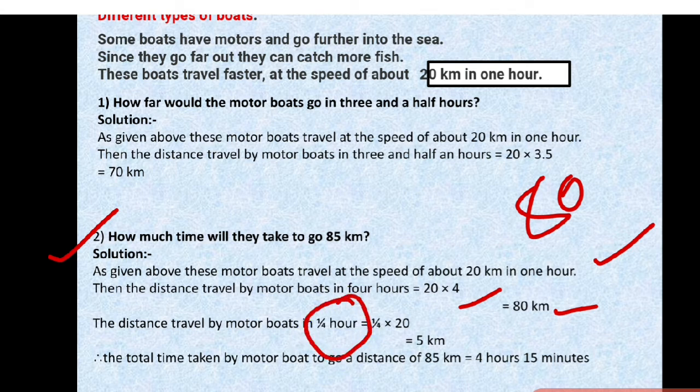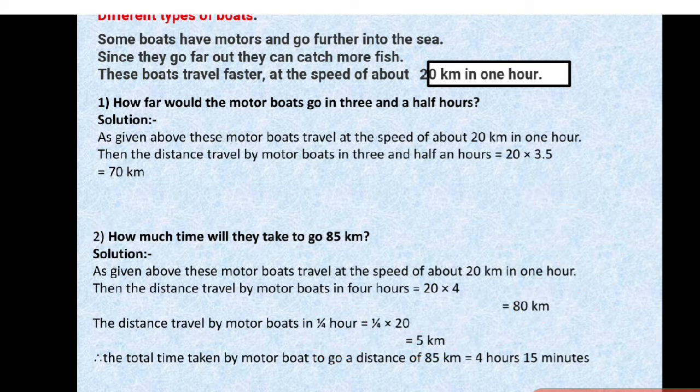Now we are calculating for 1/4 hour. So out of 20, what is 1/4? 20 by 4 is 5, because 4 fives are 20. Therefore, the total time taken by the motor boat to go a distance of 85 kilometers is 4 hours 15 minutes, because in 4 hours it will travel 80 kilometers and in the remaining 15 minutes it will travel the remaining 5 kilometers. So the total time taken is 4 hours 15 minutes.